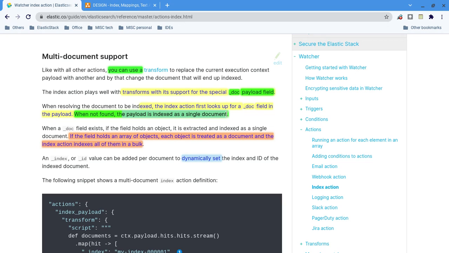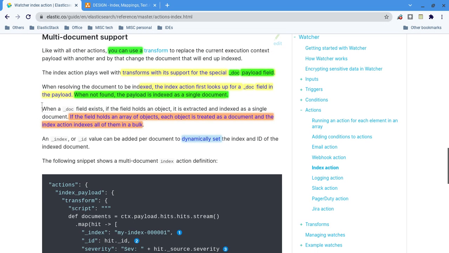So underscore doc is a special attribute in the payload. If it is there, it will look for the document. If it is not there, then the entire payload is stored as a single document. That is done. Now assume that there is a document. If this exists and it holds a single object, this is extracted and indexed as a single document again.